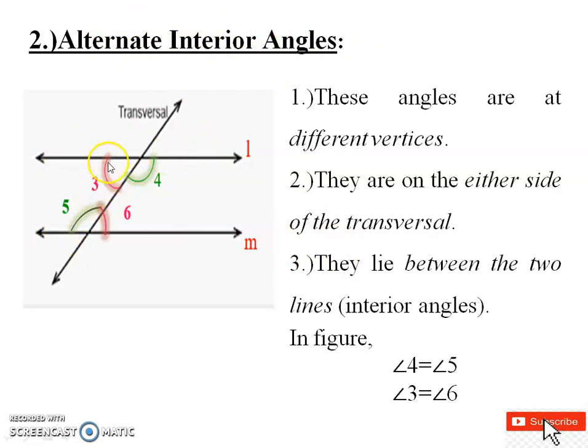So in the figure, we have two sets of alternate interior angles. One is angle 3 equals angle 6, because one is on the left side and the other on the right side, that is, either side. Another one is angle 4 equals angle 5.